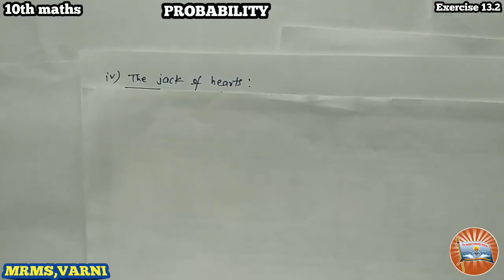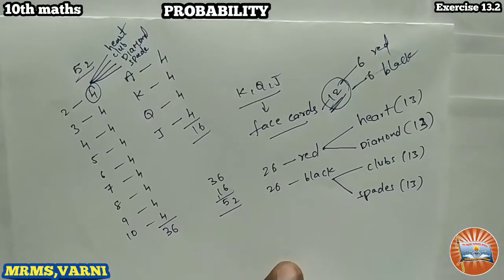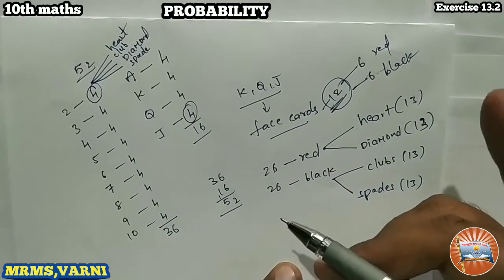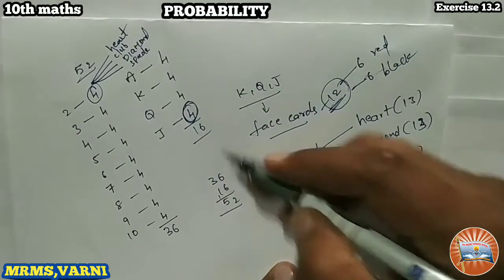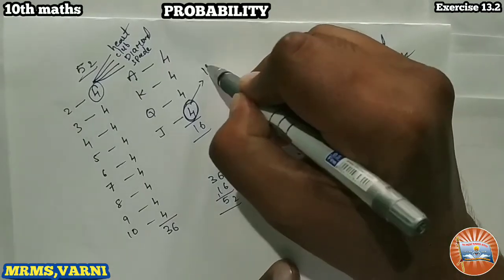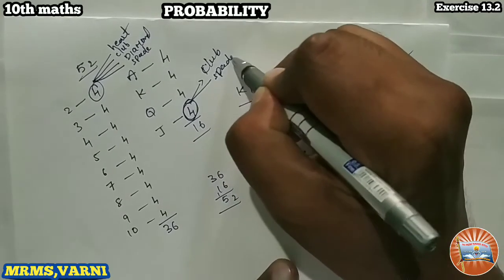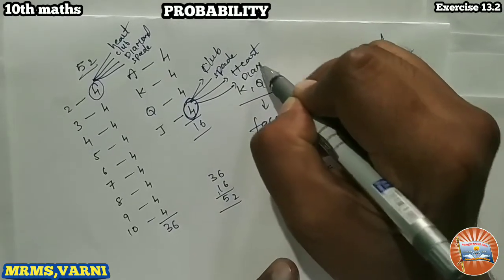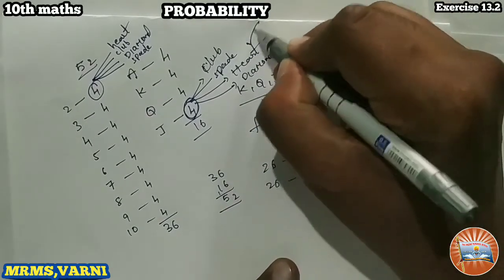Number 4, what is the question? Yeah, probability of a jack of hearts, right? Look at here. How many jacks we have? 4. Okay, we have to find the probability of a jack of hearts. So 4 jacks we have. In that, one is a club, one is spade, one is heart, and one is a diamond, isn't it? So now we have to find this particular situation.